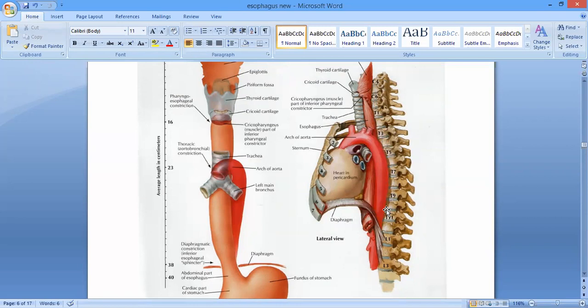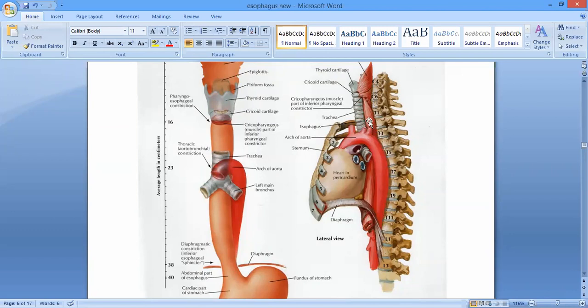So the thoracic part, it extends from the suprasternal notch, ठीक है जी? Suprasternal notch से लेके, it is going to extend downwards up to the level of T10, the esophageal opening of the diaphragm, right? And it is about 17 to 18 centimeters in length. ठीक है? कितने centimeter होता है? It is about 17 to 18 centimeter.